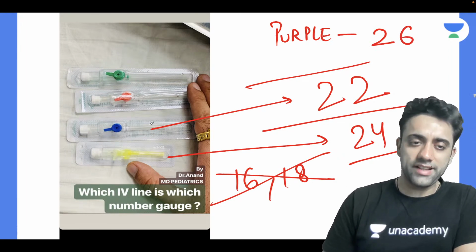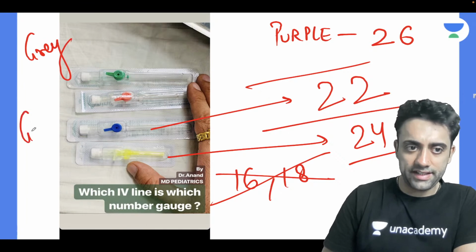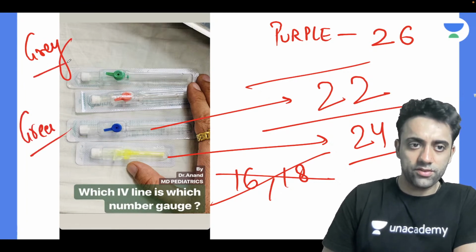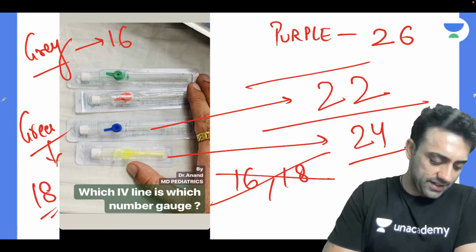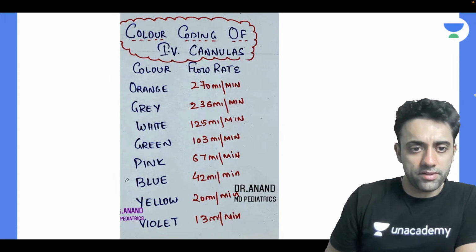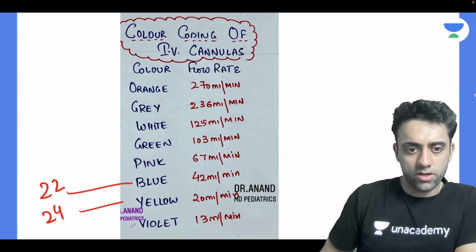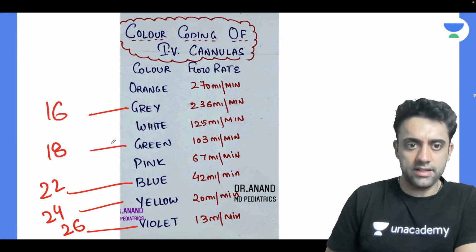That's true. What about gray and green? Can anyone tell me? I really forgot. Gray and green कौन से colors का होता है? So, do you remember 16 or 18? 16 or 18 is nothing but gray green. Gray green 16, 18. Okay, yes, this is very important. So remember this, blue is 22, yellow is 24, violet is 26, gray 16, green 18. This part is over.